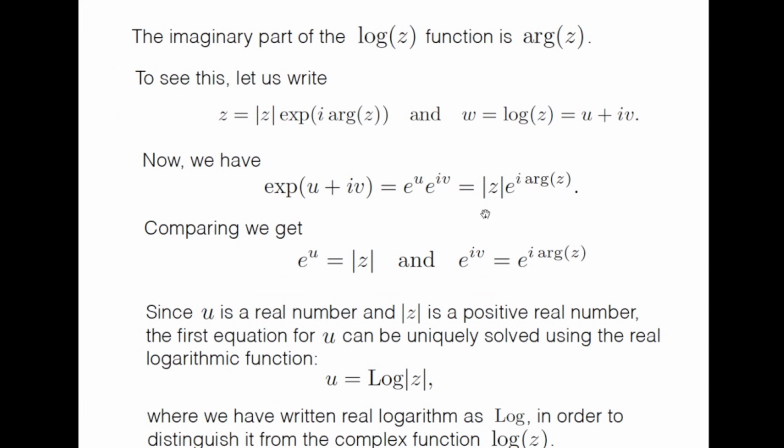And if you just compare, then we see that mod z is e to the power u and e to the power i argument z is e to the power iv. Now, since u is a real number and mod z is a positive real number, the first equation for u can be uniquely solved using the real logarithmic function. So u becomes, this notation I am using here, remember that, capital L, Log, Log of mod z.